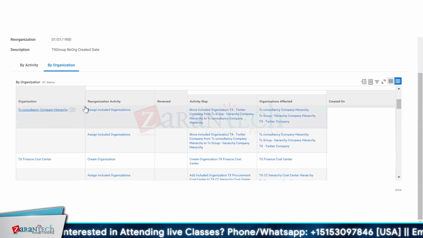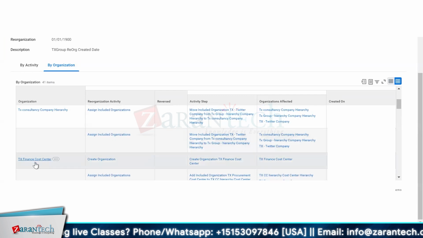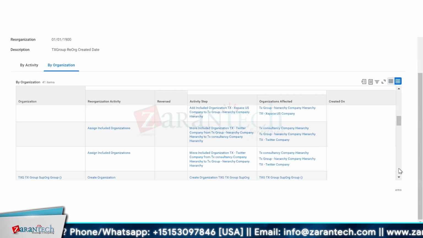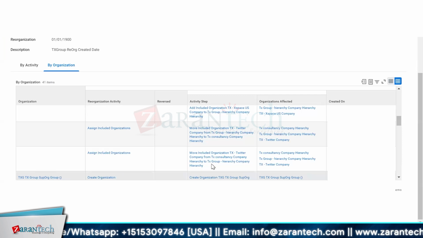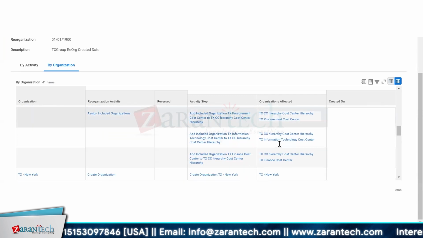We defined a consultancy company last time, and here we have these three companies and the company hierarchy that we built up. We built up the TX Finance Cost Center, and then we built up the supervisory organization as well. So this basically means the organization affected has been defined, created or updated.